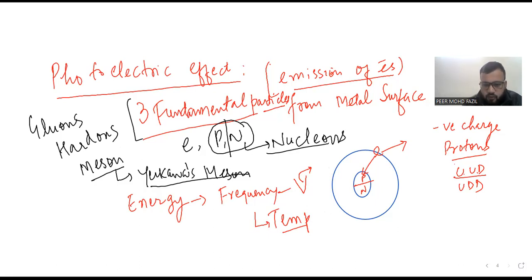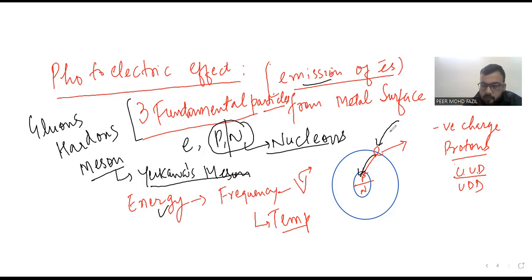Okay, dear students, I was discussing this. Let me change the color. This electron will be dragged towards the nucleus, but this electron is supposed to be emitted from the metal, obviously. That means we have to apply some kind of energy which will drag out this electron, which will emit this electron from the metallic surface.